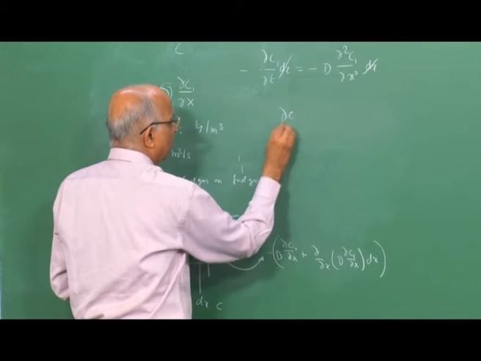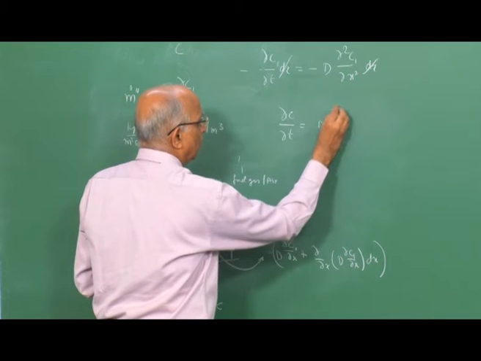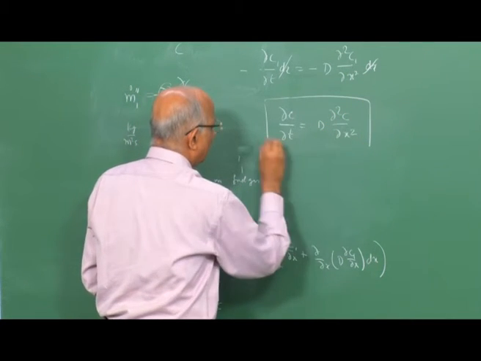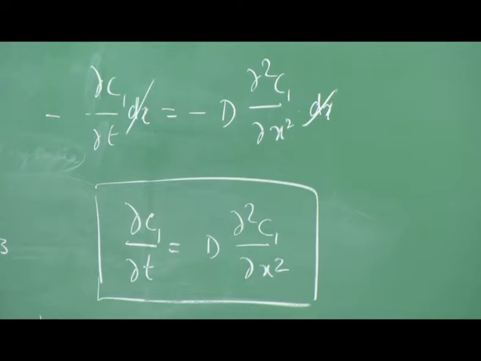I get my equation for diffusion: dc by dt is equal to D d squared c by dx squared. This is my basic equation, which says how the fuel gas 1 diffuses in a mixture of air and fuel, where D is the diffusion coefficient.